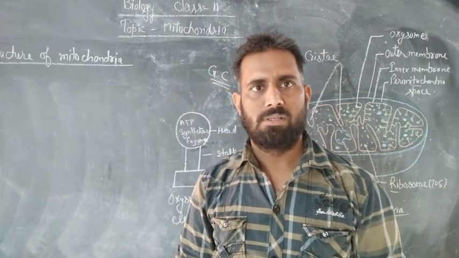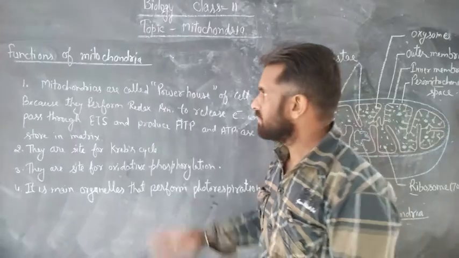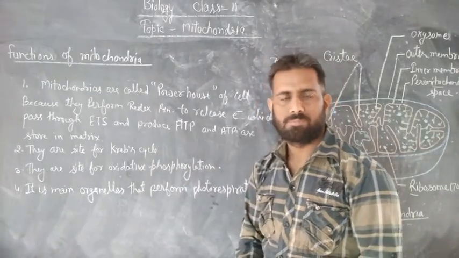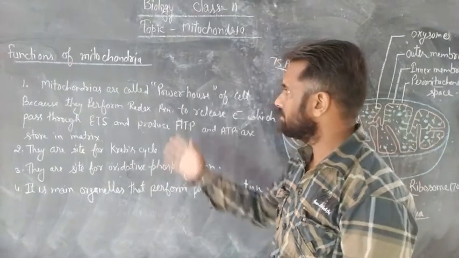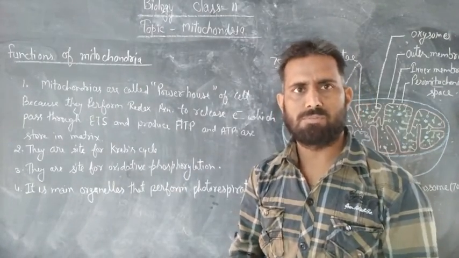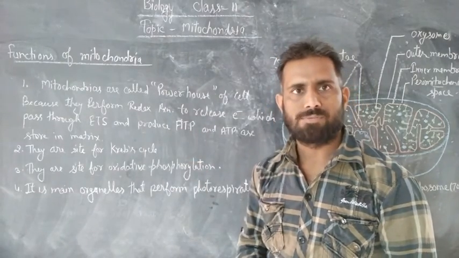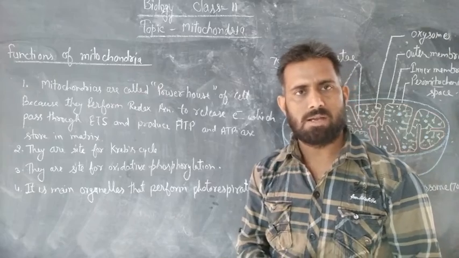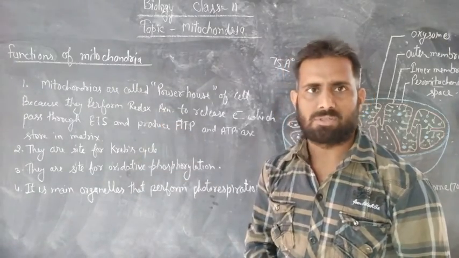Now we are seeing the function of mitochondria. There are four functions of mitochondria. First, mitochondria are called the powerhouse of the cell. This is the most important question: why are mitochondria called the powerhouse of the cell? Because they perform redox reactions.